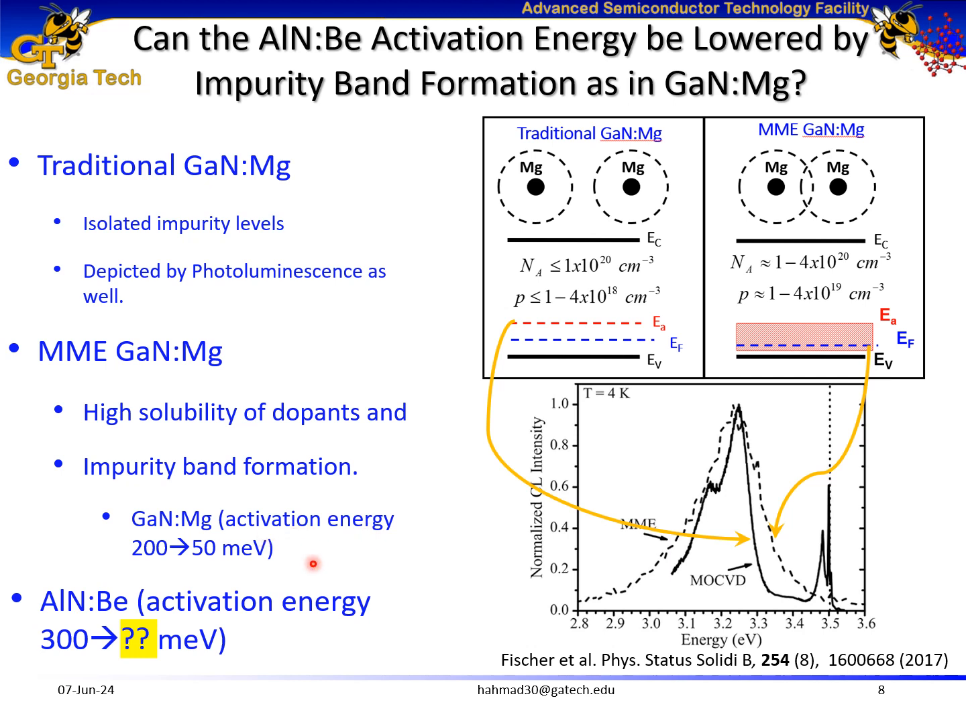So we have achieved an improvement in terms of activation energy for magnesium doped gallium nitride, reducing it from 200 to 50 milli-electron volts as compared to literature. So now we wanted to see if we can improve the activation energy of beryllium in aluminum nitride as well.